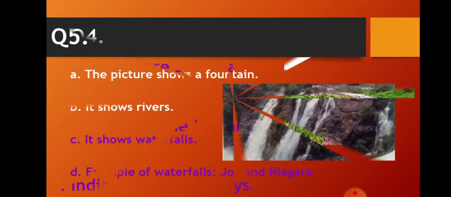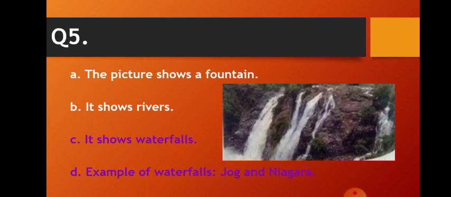Now, question number 5. The picture shows a fountain. B. It shows rivers. C. It shows waterfalls. D. Example of waterfalls: Jog, Niagara.